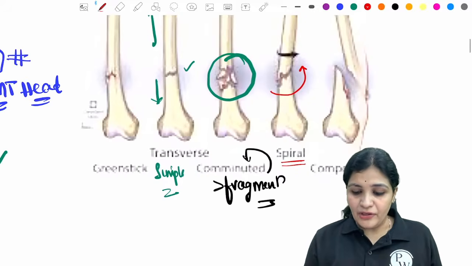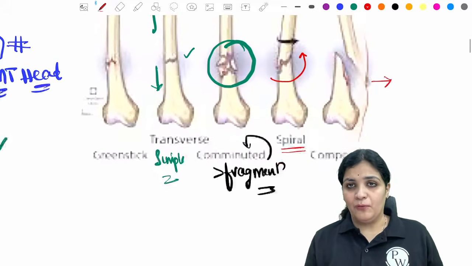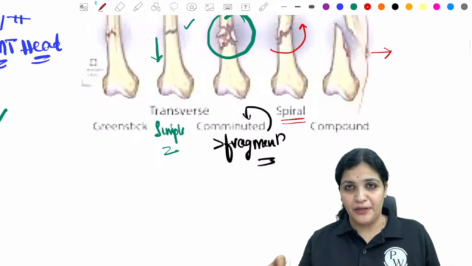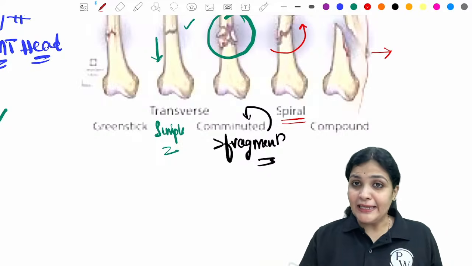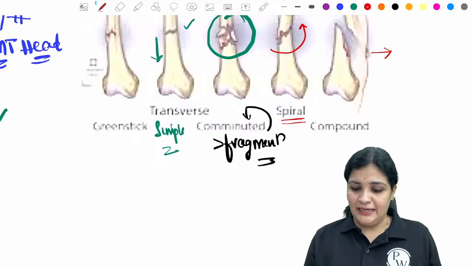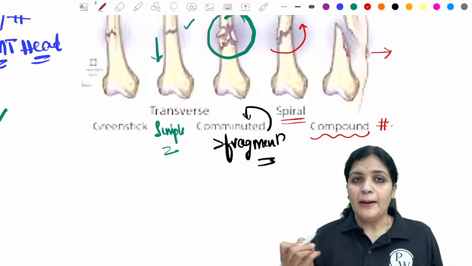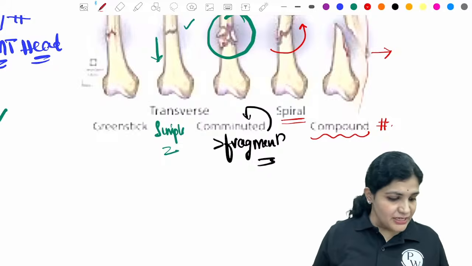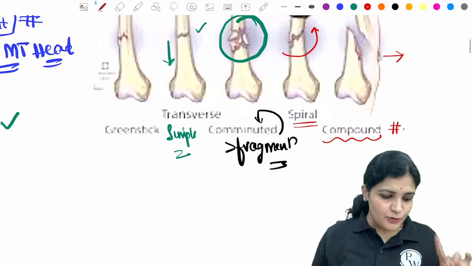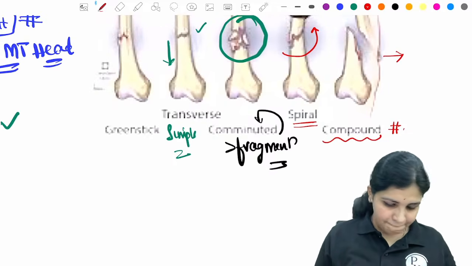And then whenever the fracture extends to the open environment, like whenever the skin is breached or the fracture is seen or connected through the skin, then it is called a compound fracture. Now tell me, Samantha, I told you what is comminuted.